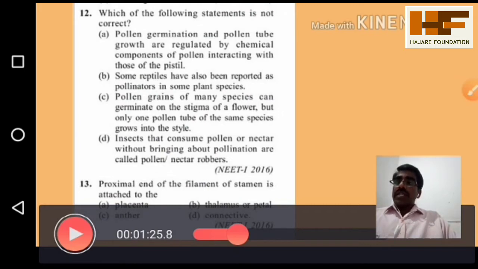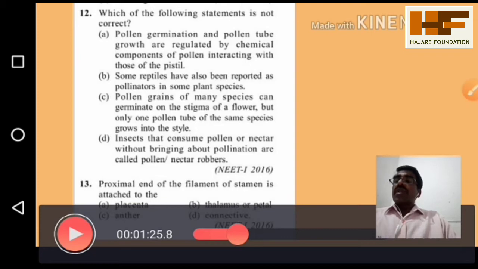Which of the following statements is not correct? They are asking for the incorrect statement, not the correct statement. Statement 1 is given. Answering this type of question is a little bit difficult, because we have to know the textbook word to word and statement to statement, and the concept of the text. Only then are we able to answer such questions.